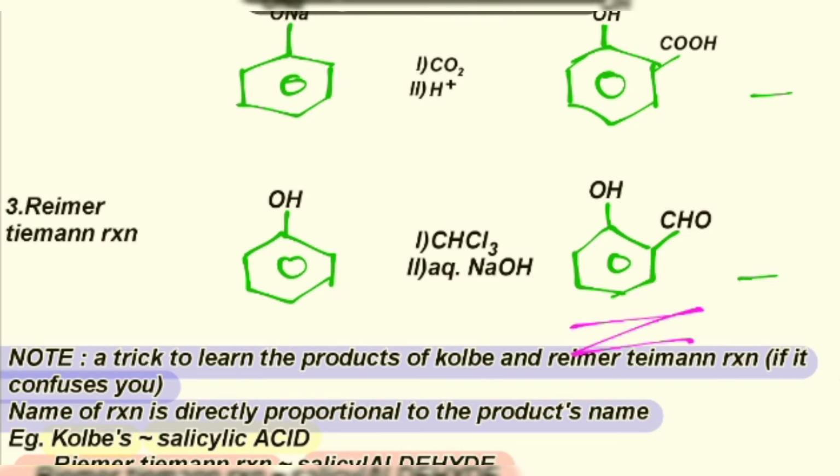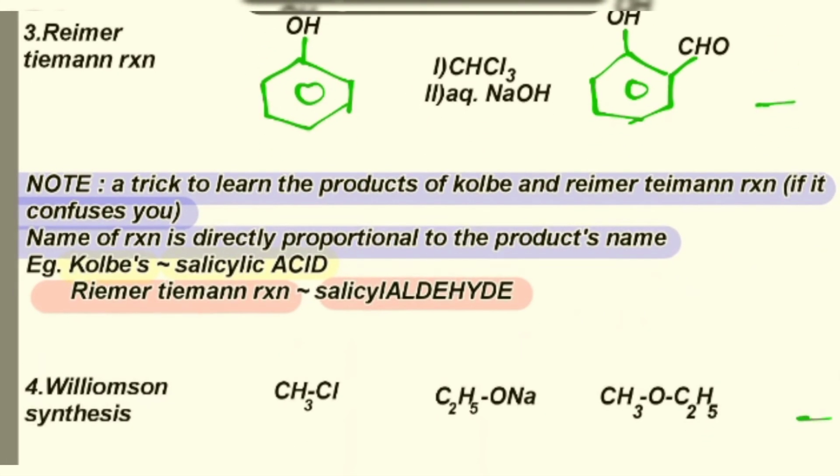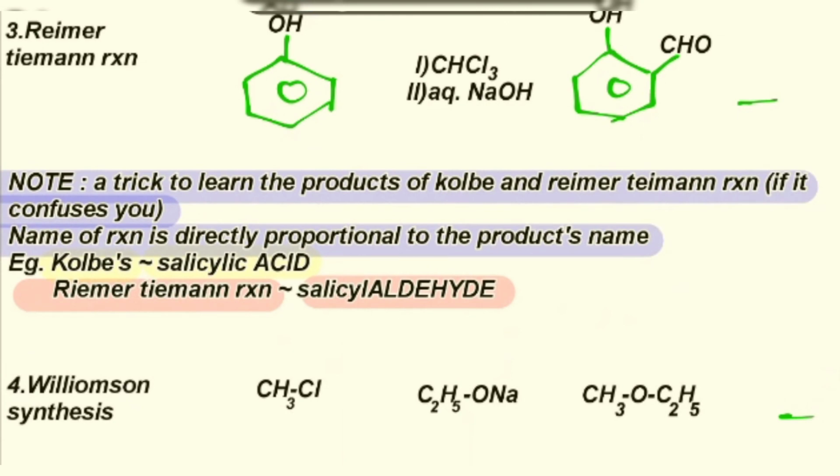Now you might be confused that in Kolbe's reaction there is salicylic acid and in Reimer-Tiemann reaction there is salicylaldehyde. So how do we learn this? I have a note for you. The trick to learn the products of Kolbe and Reimer-Tiemann reaction is that the name of the reaction is directly proportional to the product name. This is the trick that I personally always used.